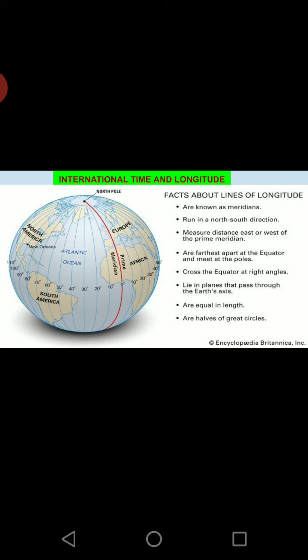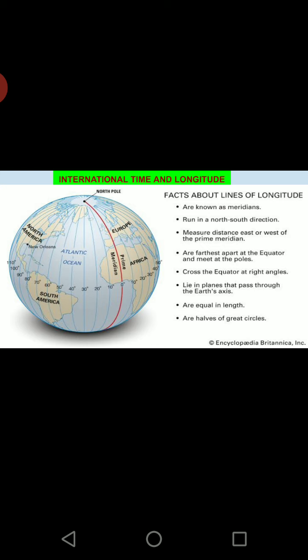Now human beings have made imaginary lines on the earth's surface so that we can find the location of any particular place properly. Along with that, we have also made longitudes. Now when the earth is rotating, you will see that these are all the longitudinal divisions which are made. Here is something more about the longitude. First of all, they are also known as meridians. Hence, we call the 0 degree longitude the prime meridian.